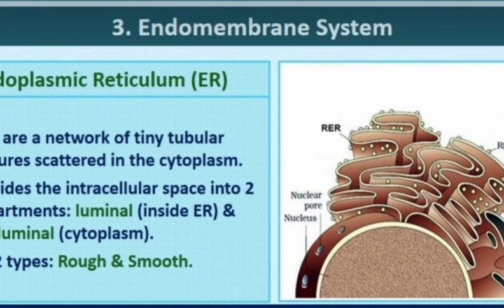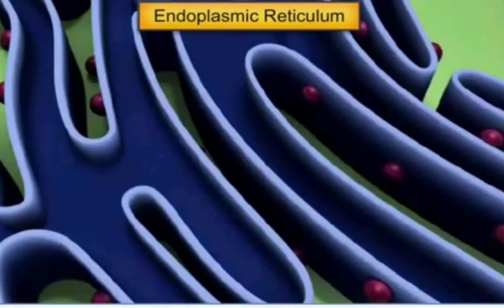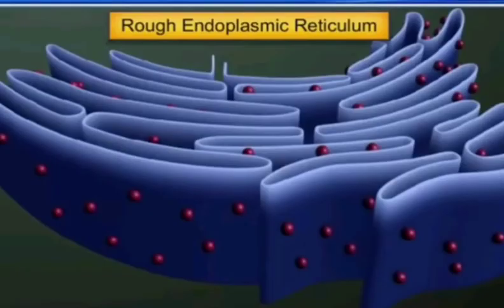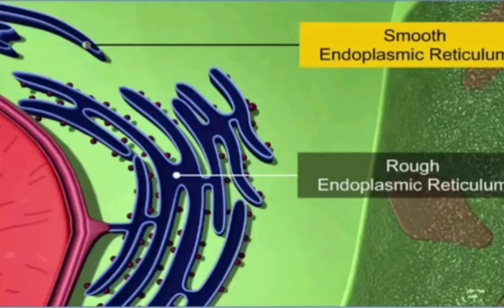There are two kinds of endoplasmic reticulum occurring in a cell: the rough endoplasmic reticulum, RER, and the smooth endoplasmic reticulum, SER. The ER often shows ribosomes attached to its outer surface. The endoplasmic reticulum bearing ribosomes on its surface is called rough endoplasmic reticulum. On the other hand, in the absence of ribosomes, it appears smooth and is called smooth endoplasmic reticulum, SER.